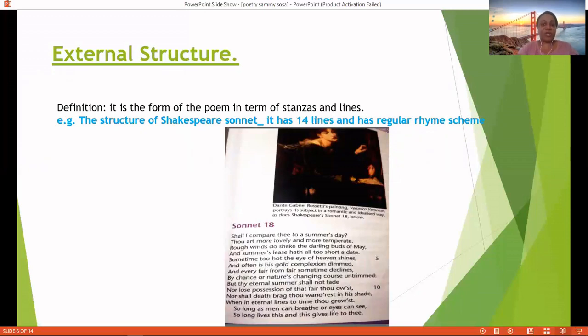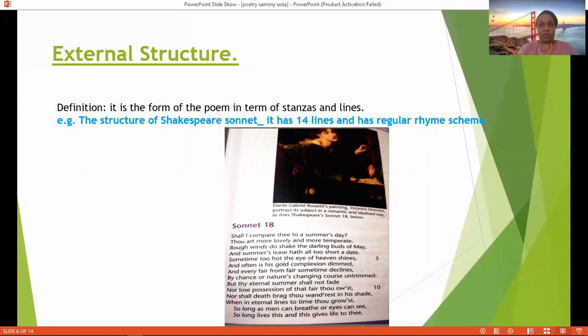Shall I compare thee to a summer's day? That is the title of the sonnet, one of Shakespeare's interesting sonnets. Note there are 14 lines, so that is the external structure. You also notice the regular rhyme scheme, the A, B, and so on. It does not change until we come to the rhyming couplet, your GG. So that is the external structure of a poem.